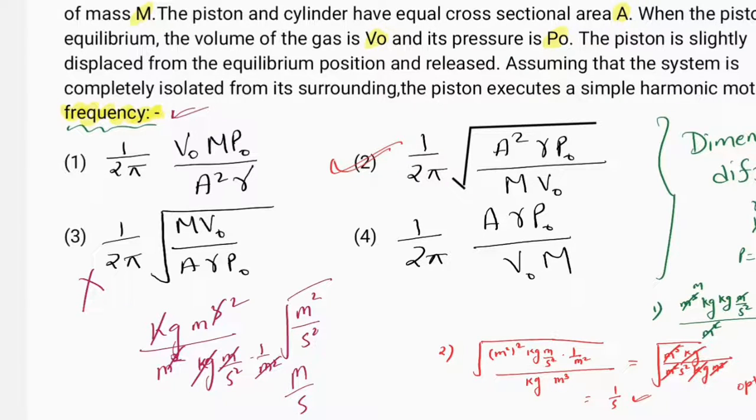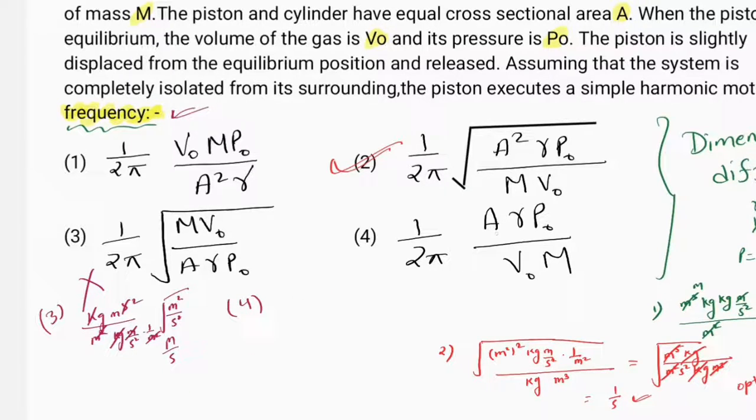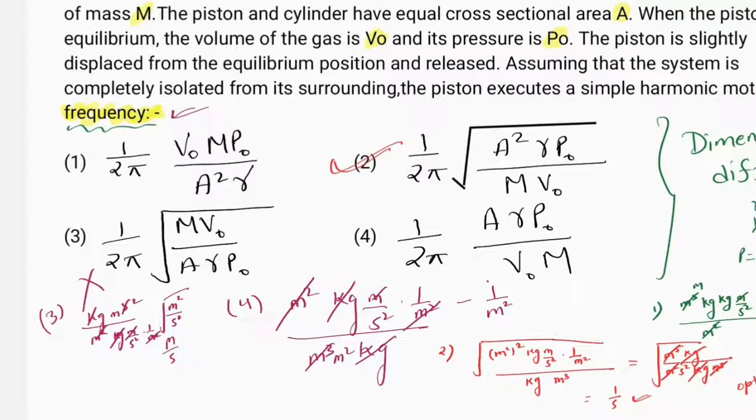Now let us move to the 4th one. A is the area, that means meter square. Gamma is again dimensionless. P is the pressure, that means kilogram meter per second square times 1 upon meter square, and the whole is divided by meter cube and kilogram. So the kilogram cancels out and the meter square cancels out, and we get 1 upon meter square and second square. Again, this is not satisfying, so this option is also incorrect.